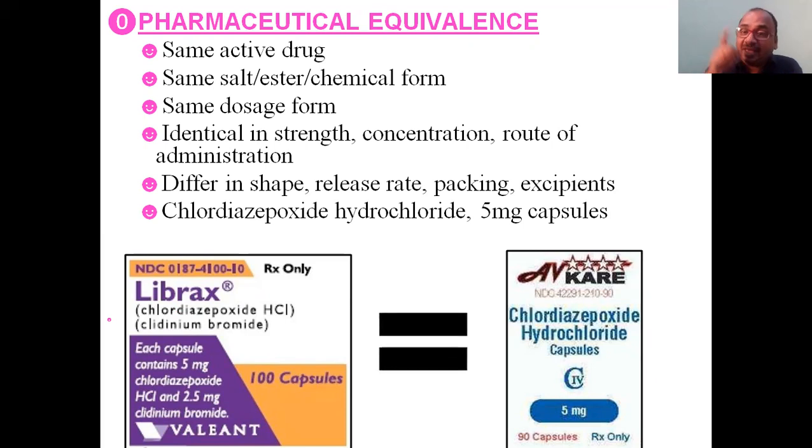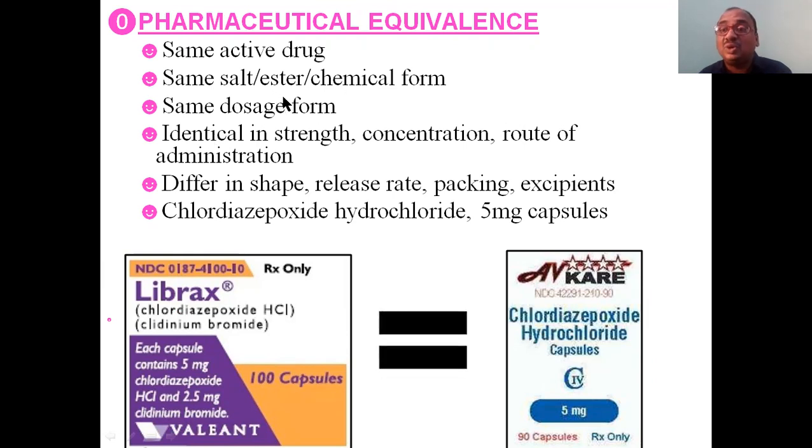What is the meaning? The same active drug must be there. First point. See here, I used the example: chlordiazepoxide, here also chlordiazepoxide. Both matched exactly, the active drug. Okay. Same salt form must be the same, or ester form or chemical form. See here, chlordiazepoxide HCl, this is the hydrochloride form, that is a salt form. So here also hydrochloride. Okay, so the name is matched, salt form is matched, either ester form or chemical form, whatever it may be, it matched.